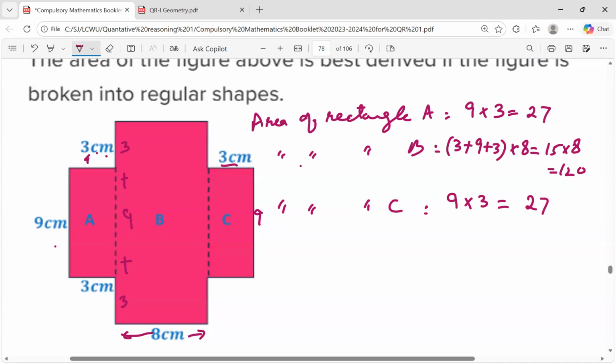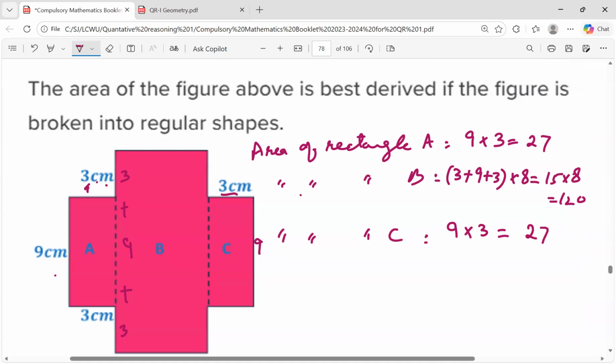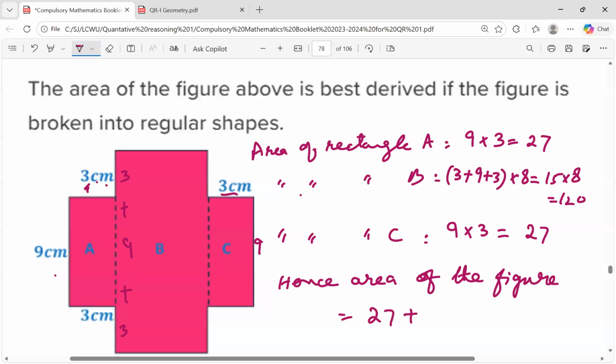So total area of the shaded figure, hence area of the complete figure is equal to, add them all, 27 plus 120 plus 27. Now add them to get the answer.